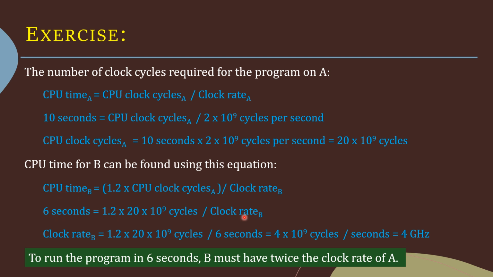Now we can find the clock rate for computer B as 1.2 into 20 into 10 raised to 9 divided by 6, which is equal to 4 into 10 raised to 9 cycles per second. That is 4 gigahertz. So to run the program in 6 seconds, computer B must have twice the clock rate of A. In the case of A it is 2 gigahertz, but B should have twice the clock rate of A.